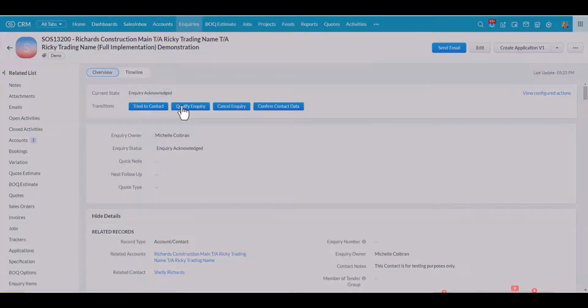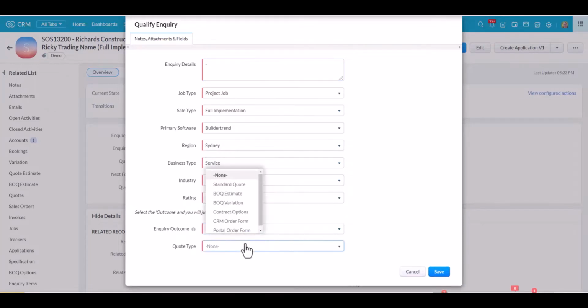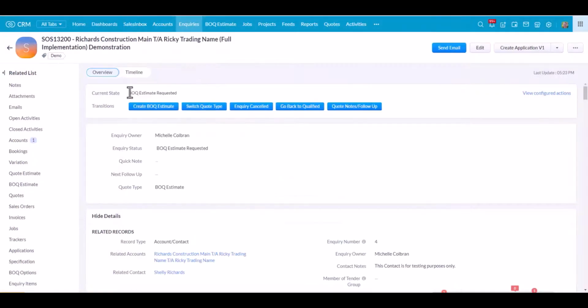Now I'm going to use the blueprint to qualify the inquiry. I'm going to come down here to Outcome and select Quote Requested. Choose a BOQ estimate and click on Save. Okay, now you can see here I'm sitting on Quote Requested.